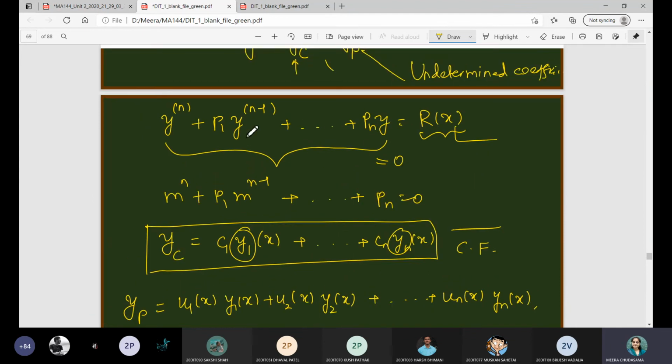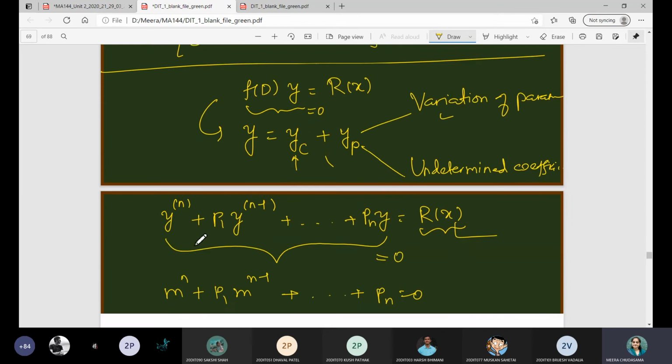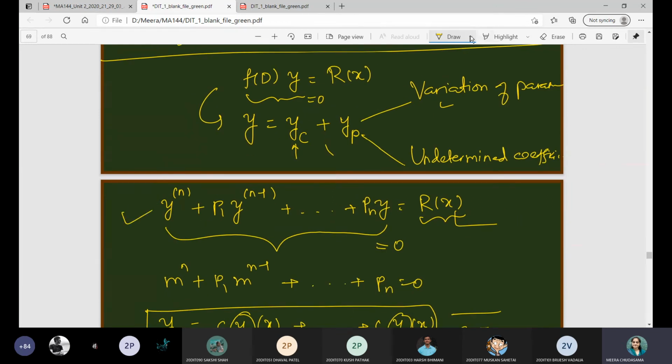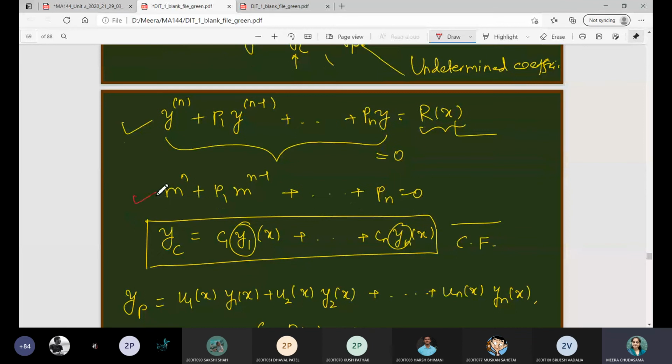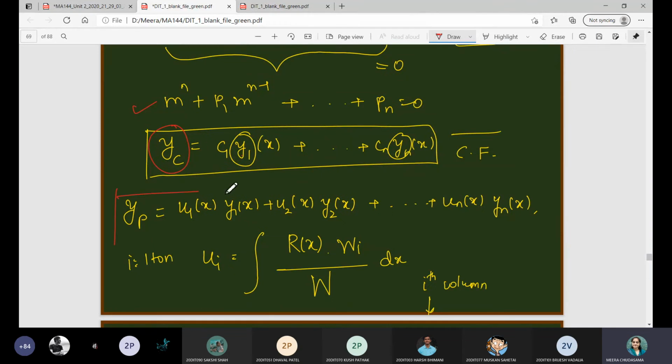Suppose you are given the nth order differential equation, that is this one. From that you write down the auxiliary equation. From the auxiliary equation you will get the complementary function, which will contain n many functions. We will call them y1, y2, yn. From that, the particular integral is given by this combination: u1 y1 plus u2 y2 plus up to plus un yn,